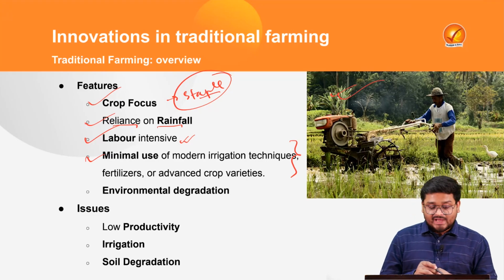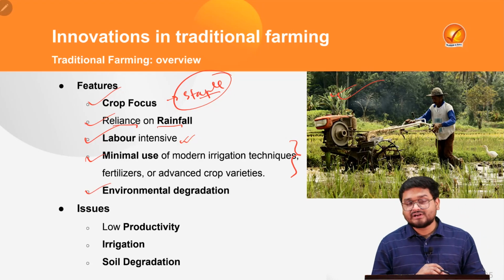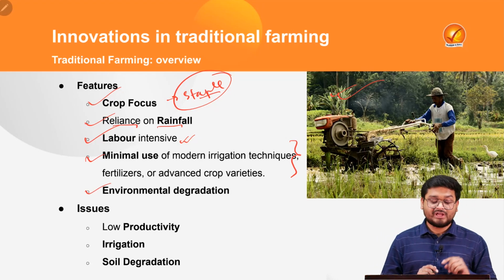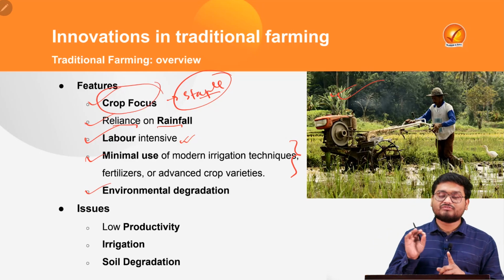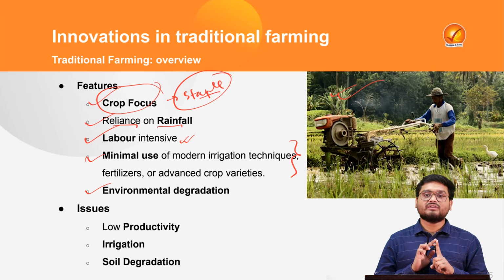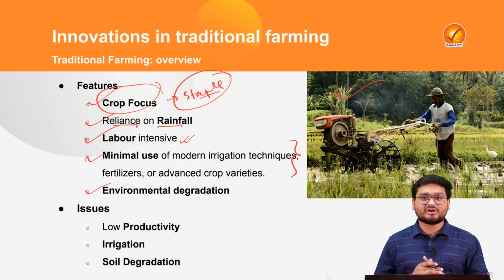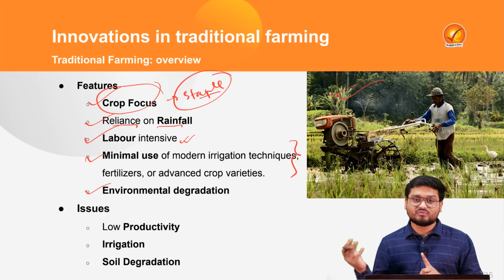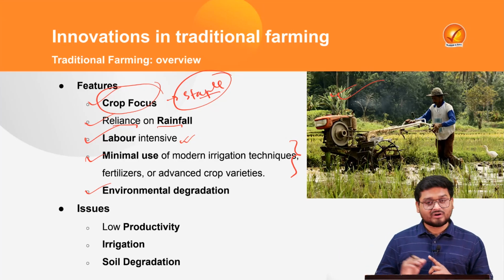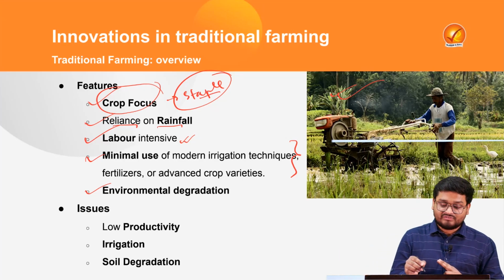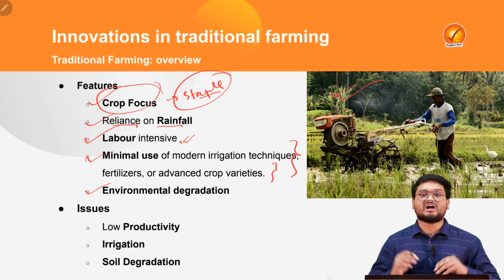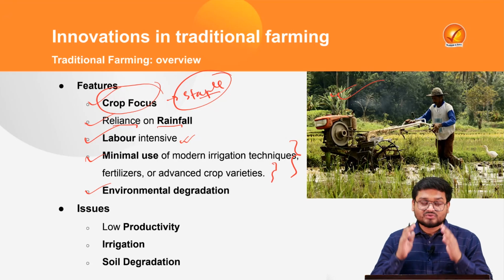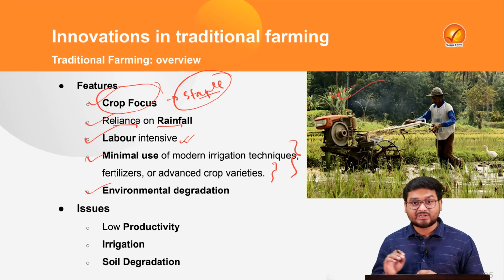but again the frequency of use of machines is very limited. And finally, this also leads to environmental degradation, particularly firstly due to crop focus, because the farmers in India who focus on traditional farming generally focus on crops which are very water guzzling in nature, such as rice and wheat. So they lead to severe water degradation, and also whenever in some cases they use fertilizers, they use them in very large amounts. So that also leads to environmental degradation, particularly phenomena such as eutrophication and so on.